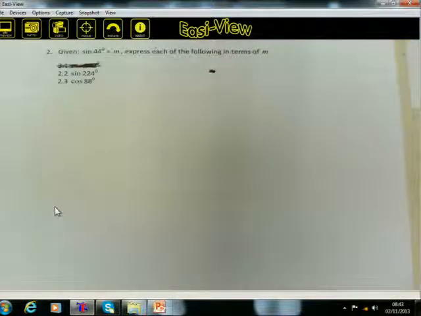You are given that the sine of 44 degrees is equal to m. I think it's clear and you can see it clearly. Given the sine of 44 degrees is equal to m, express each of the following in terms of m. I've got the sine of 224 and the cos of 88. I'll give you 5 minutes to work through that one, and then after 5 minutes, I'll come and present the solution to this problem.